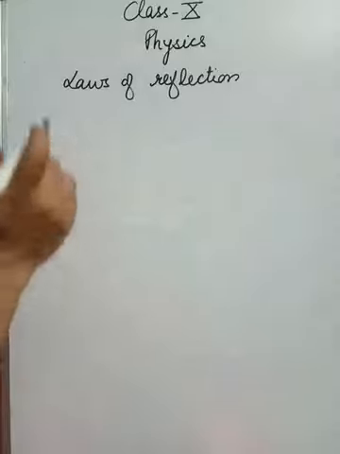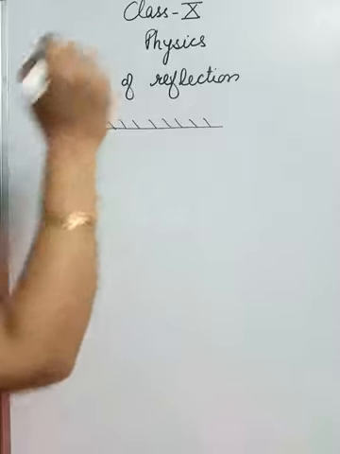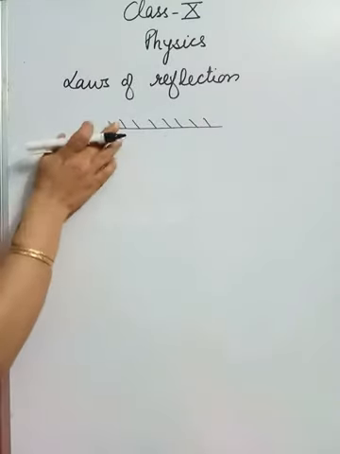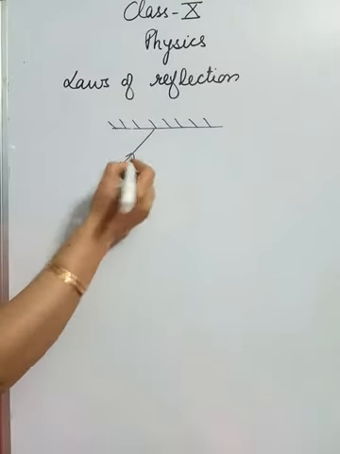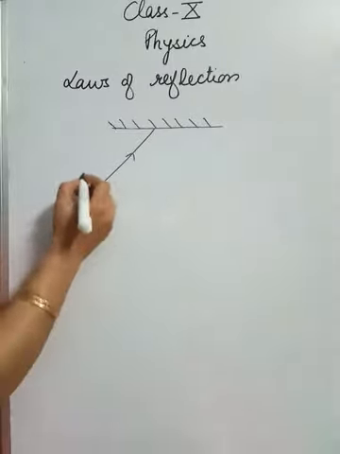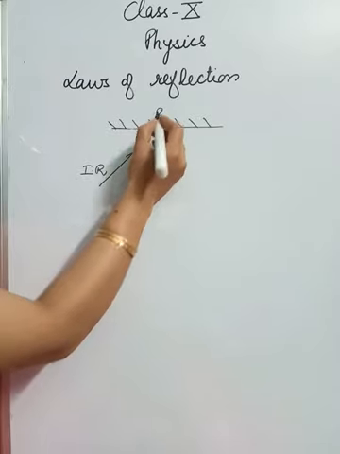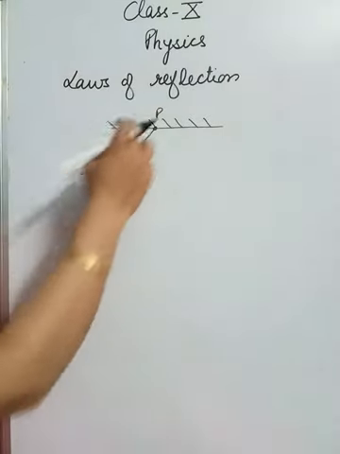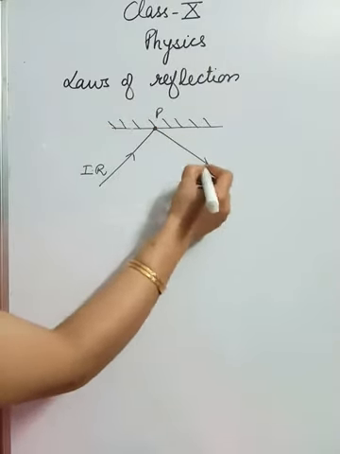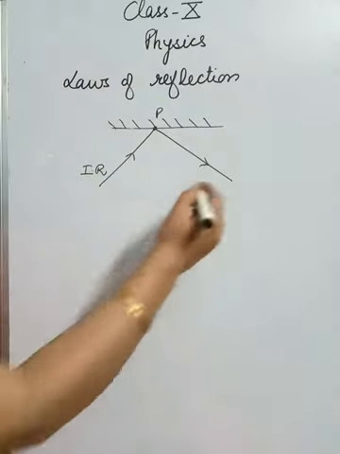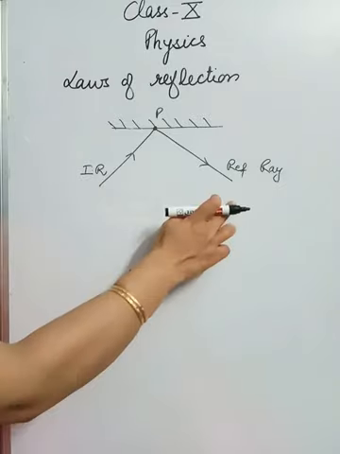The first law is, suppose for discussing the laws I am drawing this diagram. So suppose this is a mirror which is painted from the back side, okay, and a ray of light is incident on it. So this ray is called the incident ray. This is the point of incidence, P, where this ray will collide on the mirror, and after this it will get reflected back. So this is a reflected ray, this is the incident ray and this is the reflected ray.